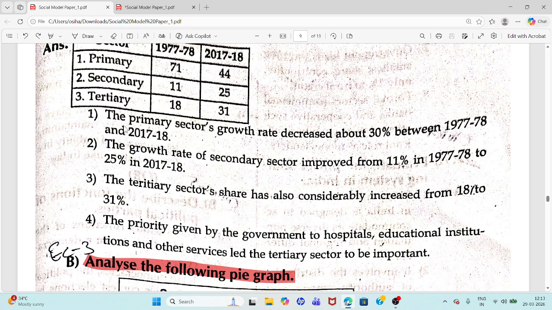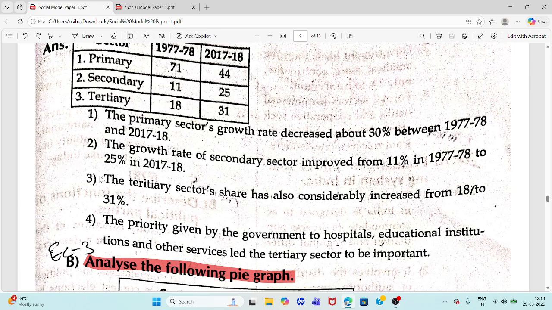These are the percentages. First point: the primary sector's share decreased about 30% between 1977 to 1978 and 2017 to 2018. Otherwise, you can write primary sector's share decreased from 71% (1977 to 1978) to 44% (2017 to 2018). 71% to 44% it has decreased.